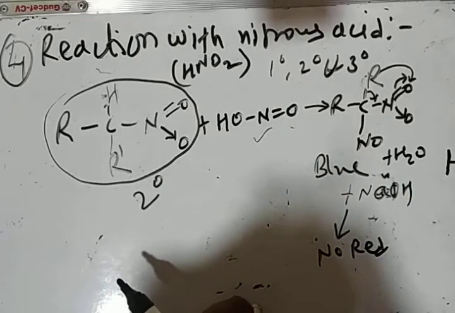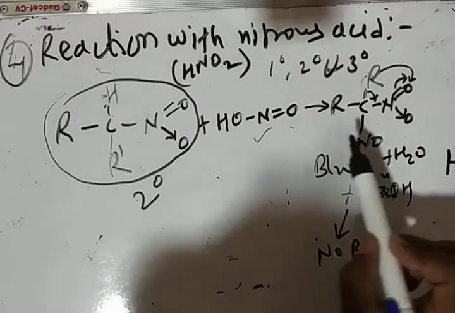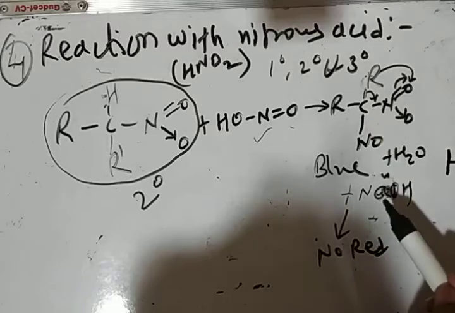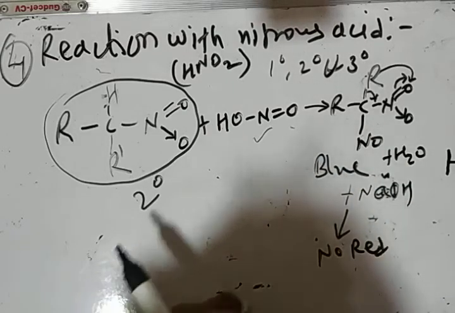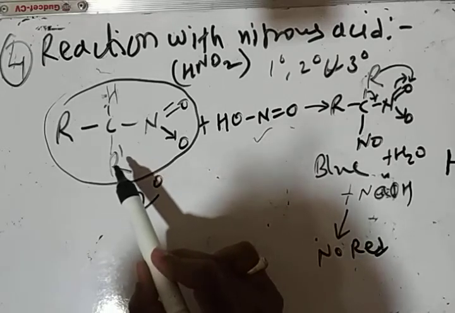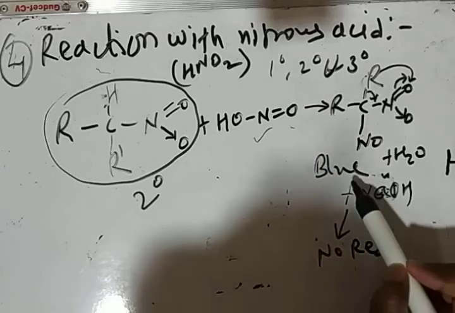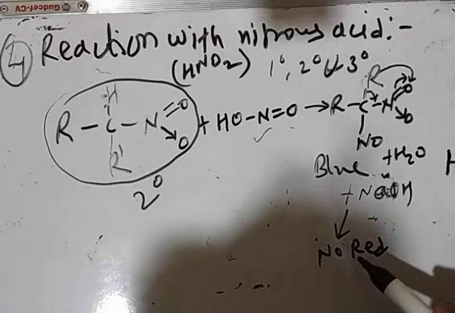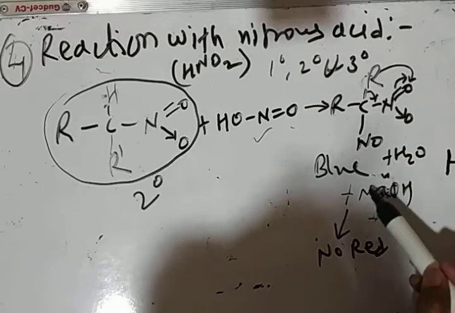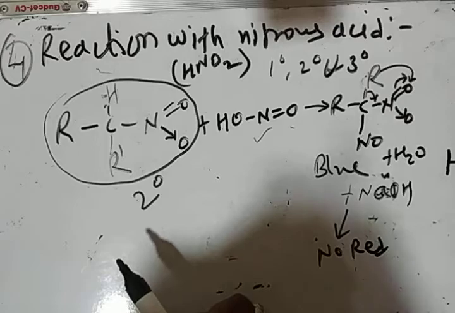So for primary nitroalkane, nitrous acid gives blue color, then add NaOH, red color, then the nitroalkane will be primary. For secondary nitroalkane, on reacting with nitrous acid we get blue color, but the blue color does not change to red on reacting with dilute NaOH, indicating that the nitroalkane is secondary.